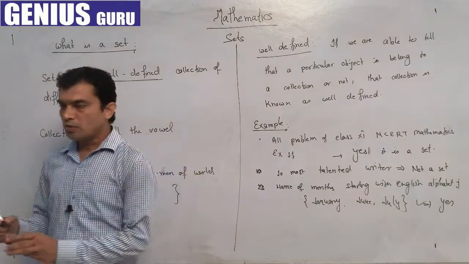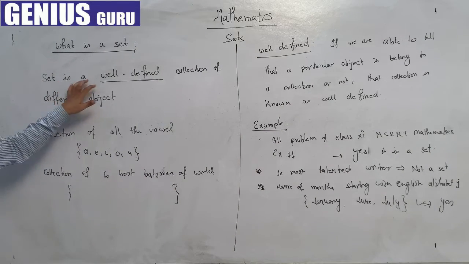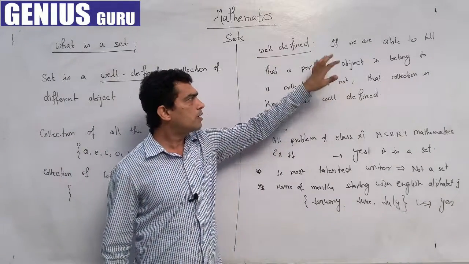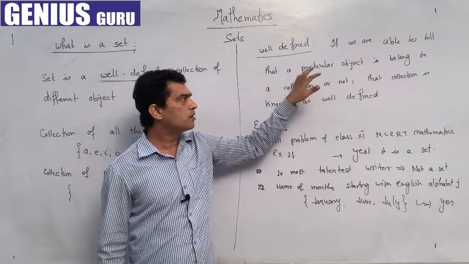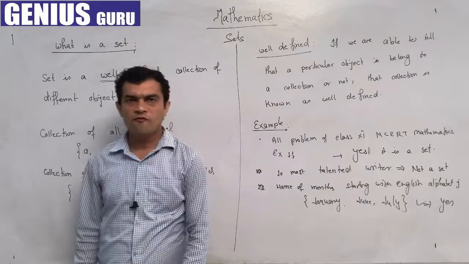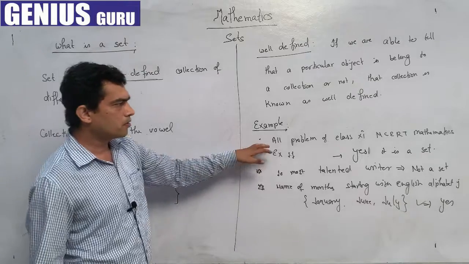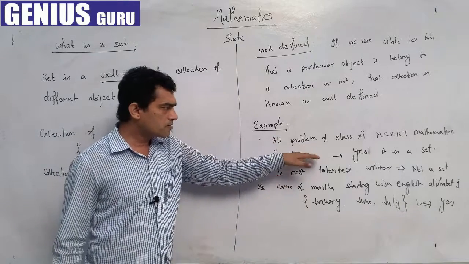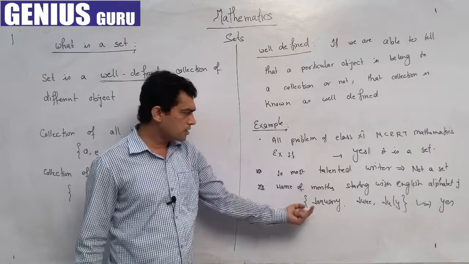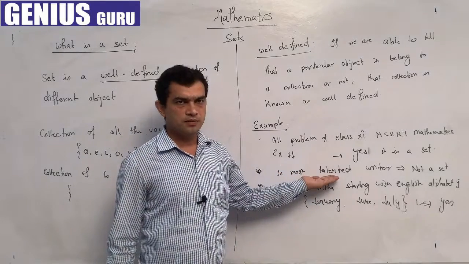So I think it is now clear what a set is. A set is a collection of well-defined objects, and well defined means if we are able to judge that a particular object belongs to a collection or not, that collection is known as well defined. If we can say that a particular object is in the set, then it is a set. If not, then it is not a set. The 10 most talented writers is not a set.